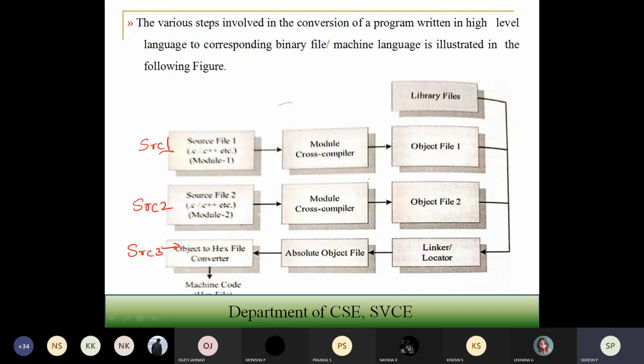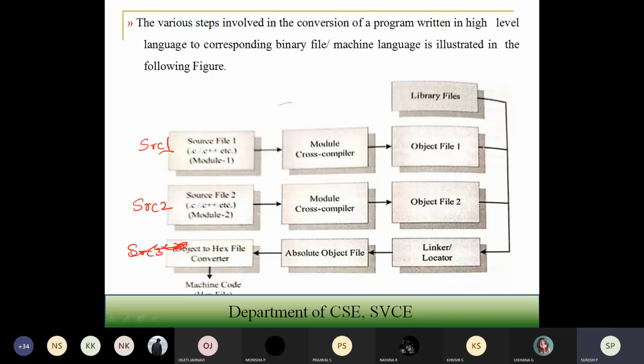If we take source file 2, with the help of the compiler I'm going to develop object file 2. Once you have developed the different object files from the different source files, they are linked together.